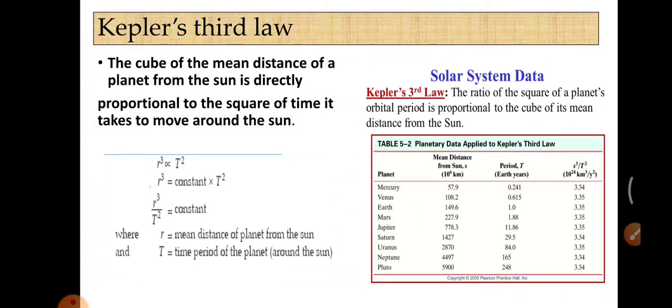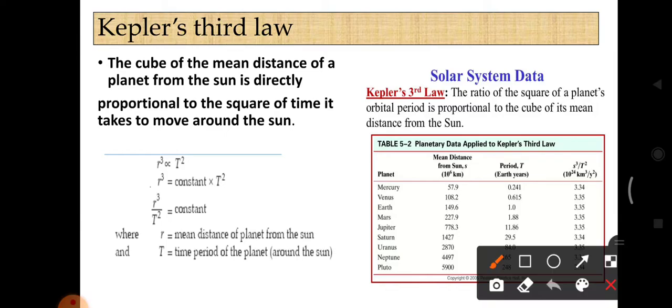So what is Kepler's third law? The cube of the mean distance of a planet from the sun is directly proportional to the square of time it takes to move around the sun. Do you understand this sentence?